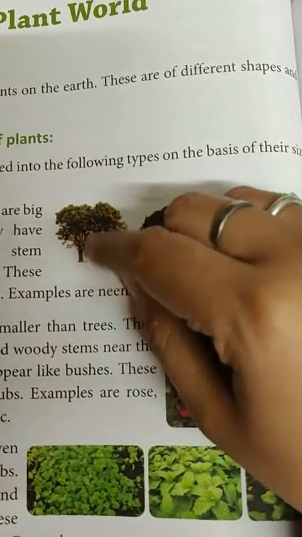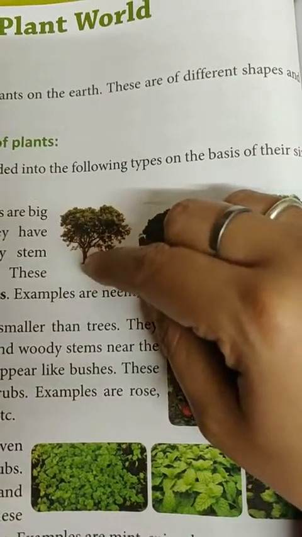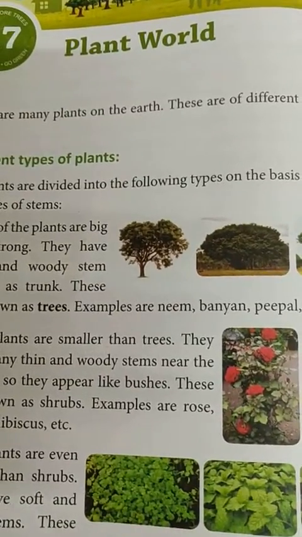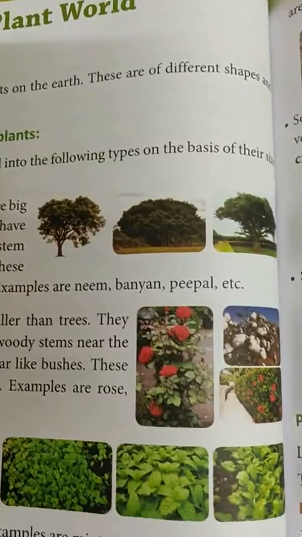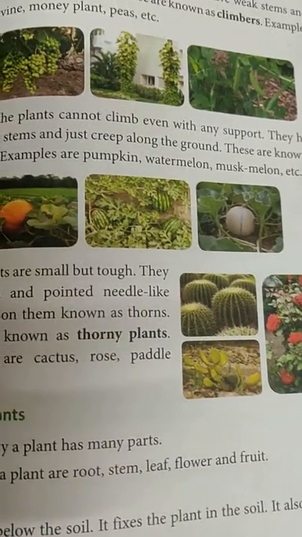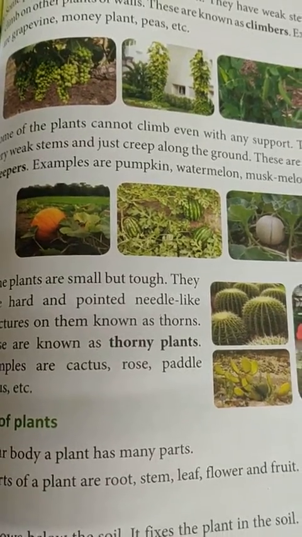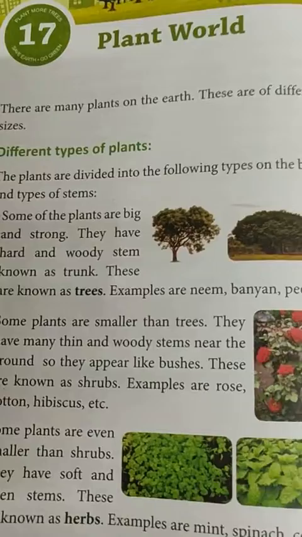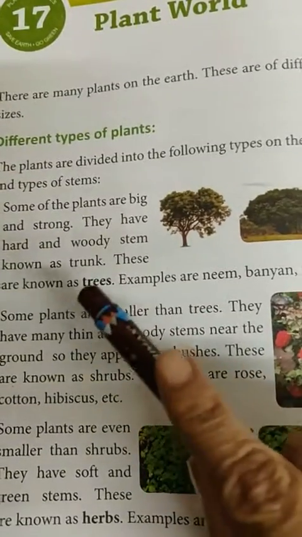What are stems? The woody part of the plant is called the stem. Okay, and different plants have different stems. Some have woody stems, some have green stems, some have weak stems, some have very strong stems. So according to their stems, they are divided into different types of plants. Firstly, we will discuss trees.